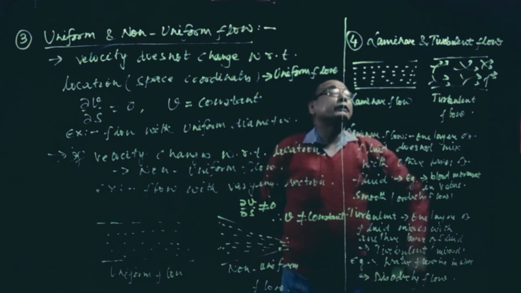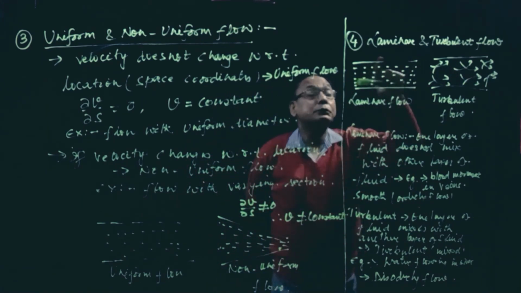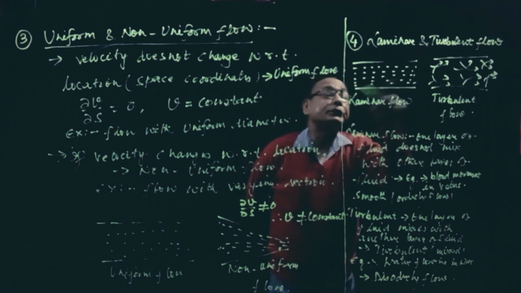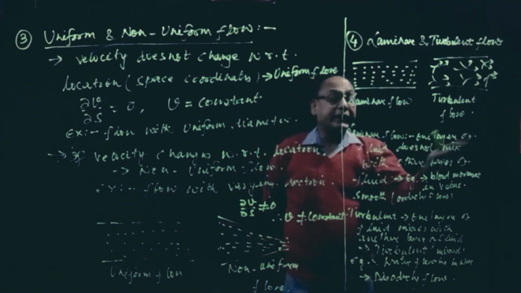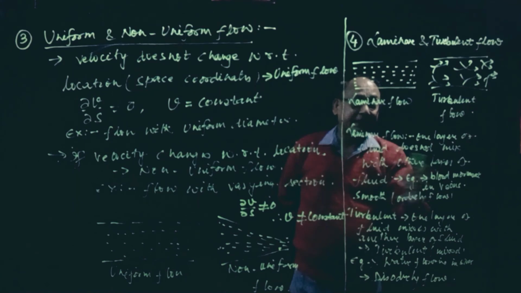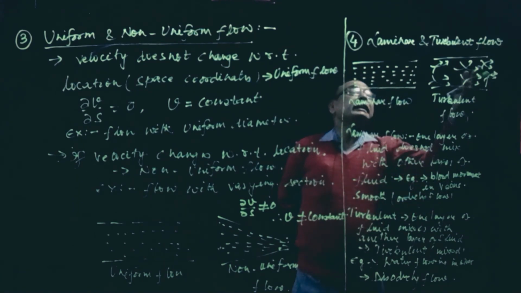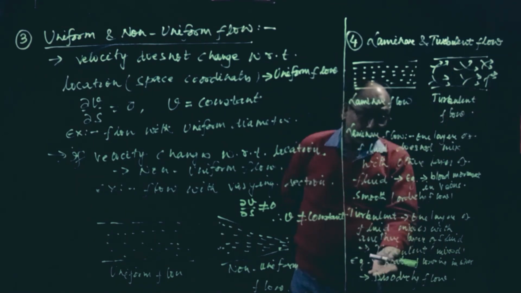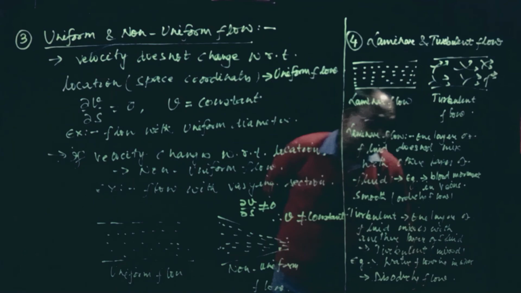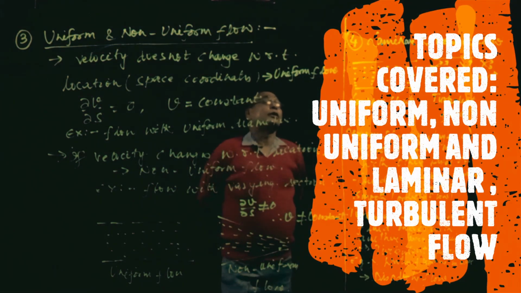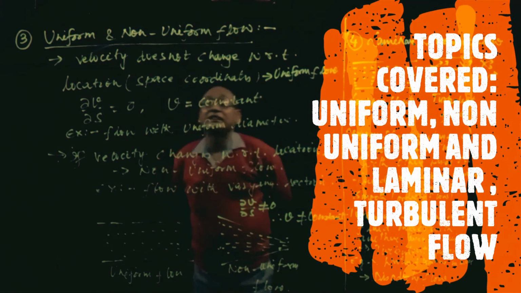Another is laminar and turbulent flow. Laminar means a smooth flow, where one layer of fluid does not mix with another layer. That type of flow is called laminar flow. An example is blood movement in the veins. Another is turbulent, where one layer of fluid mixes with another. This is called disorderly flow, and water flowing in an open channel is an example of turbulent flow. The rest of the types of flow I will discuss in the next class.